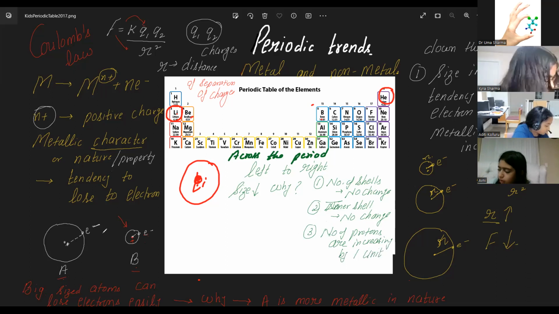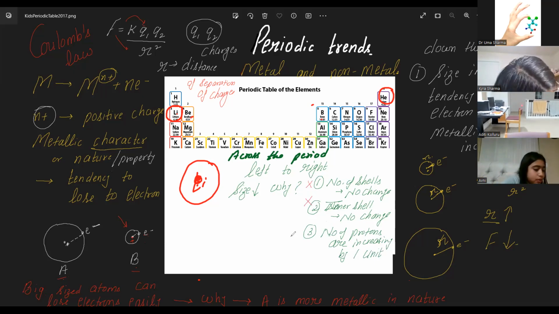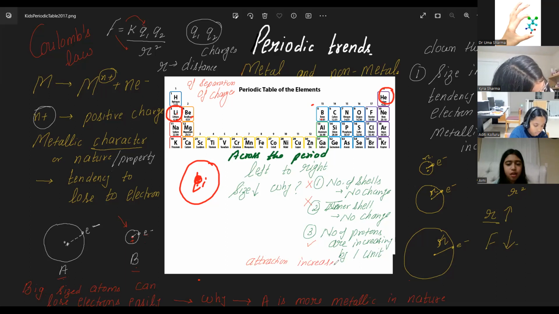So reason number 1, we are not going to consider. Reason number 2, we are not going to consider. Only reason number 3 is left. And with this reason number 3, attraction is increasing. Right? Attraction increases. As attraction increases, size decreases. Is it okay? Size decreases.